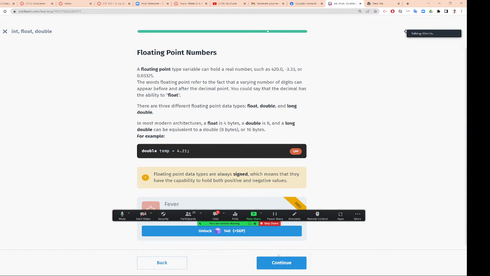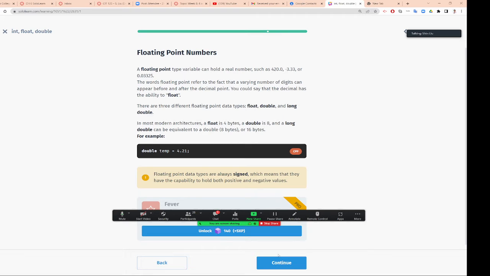Floating point number. A floating point number variable can hold a real number, so does a decimal number. The words floating point refer to the fact that a varying number of digits can appear before and after the decimal point. You can say that the decimal has the ability to float.